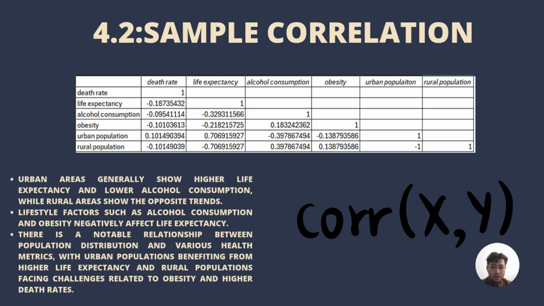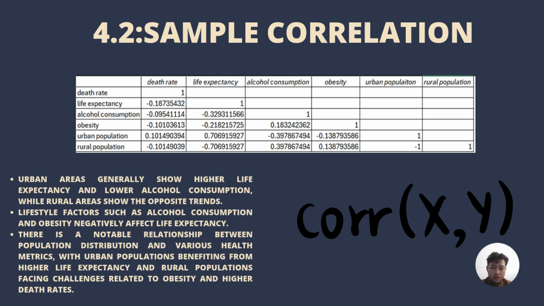4.2 is sample correlation. Urban population tend to have higher life expectancy but also slightly higher death rates due to factors like pollution and stress. Rural population, while having lower death rates, face challenges in healthcare access, leading to lower life expectancy. Lifestyle factors like alcohol consumption and obesity both negatively affect life expectancy, contributing to chronic health conditions that reduce lifespan. Urbanization, though linked to better health outcomes, is associated with higher death rates, while rural areas are grappling with rising alcohol consumption and obesity, which could negatively affect health outcomes.